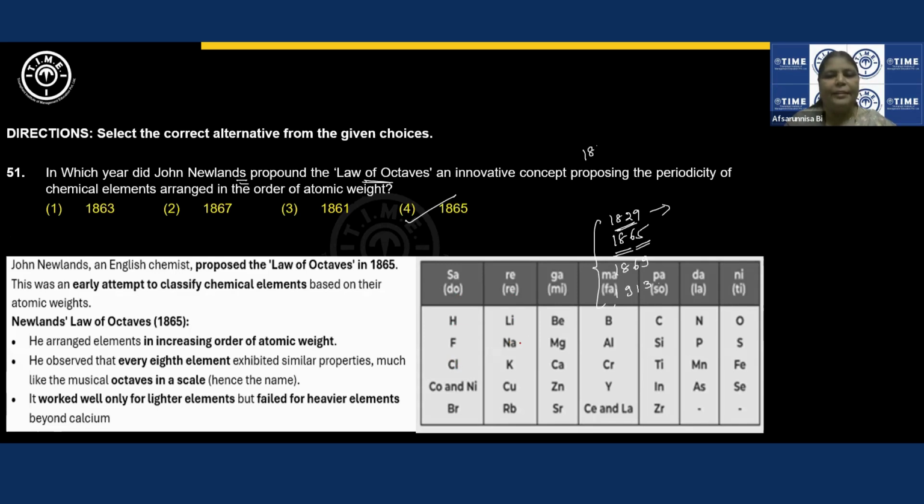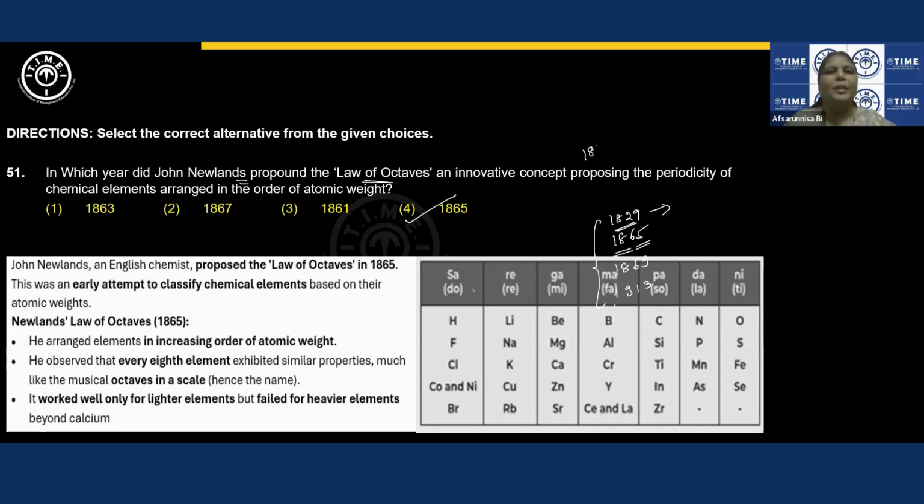There is also a limitation of this classification. He placed the coinage metal copper alongside soft metals, and also cobalt and nickel alongside non-metals. Also, Newlands' law of octaves holds good only for elements up to calcium.